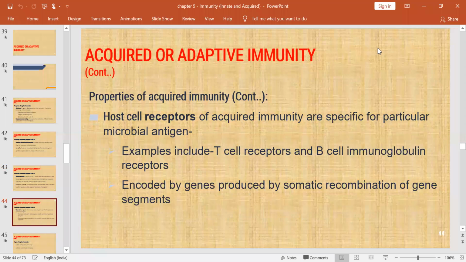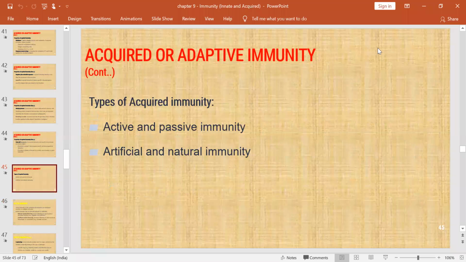Another one, host cell receptors. These are very specific for the particular microbial antigen. Example, T cell receptors and B cell immunoglobulin receptors. Usually these will be encoded by genes, and these genes are produced by the somatic recombination of gene segments. Here in acquired immunity, you can see